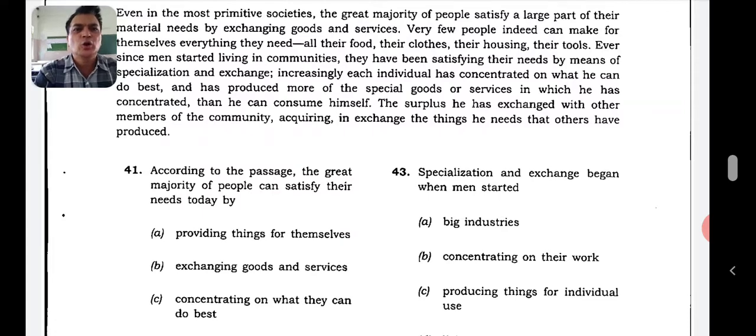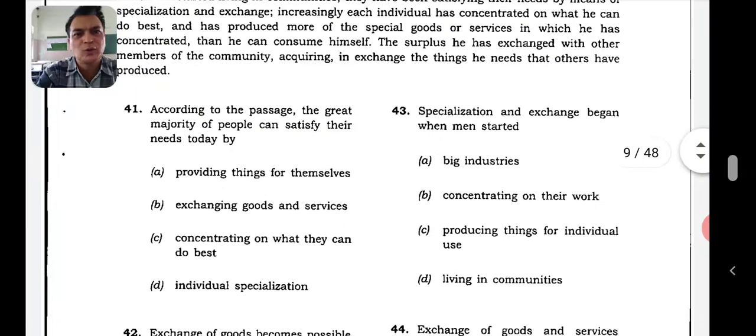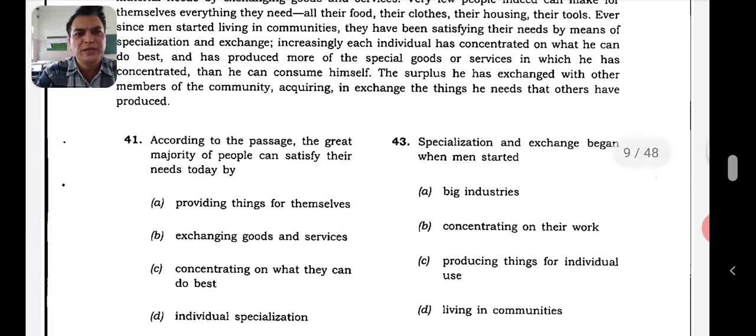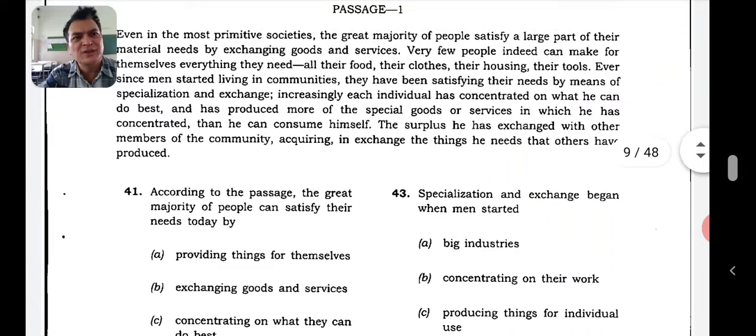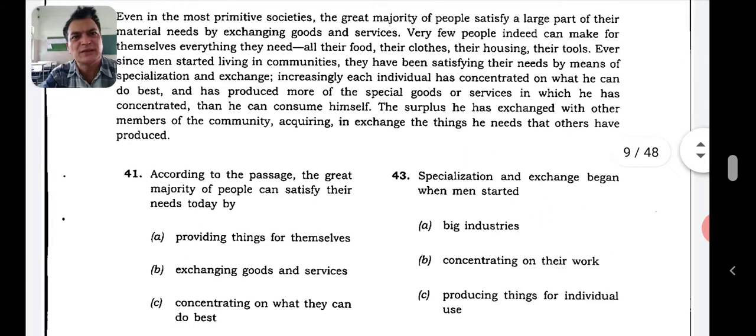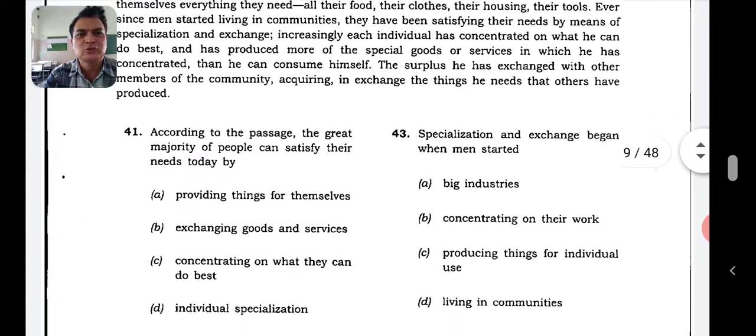Now here, according to the passage, the great majority of people can satisfy their needs today by providing things for themselves, exchanging goods and services, concentrating on what they can do. So I think D is not the right answer. Is it B that is the answer here? B is the answer here. Exchanging goods and services. I think it's quite clear from the first sentence itself. Right. Let's go to 42nd one.